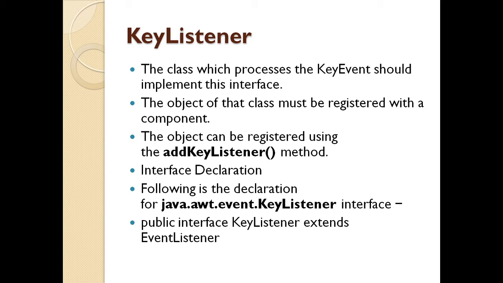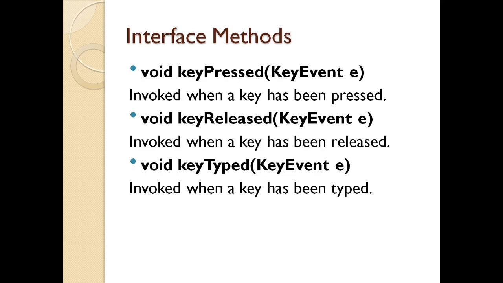java.awt.event.KeyListener interface. The key listener interface is extending the class event listener. Now what are the methods on key listener? First method is the action of key as key pressed, that is key event, then key released when the key is released, and key typed when the key is typed.